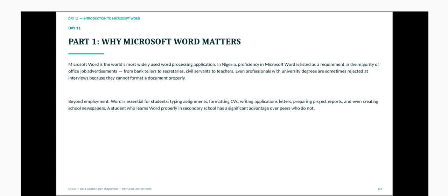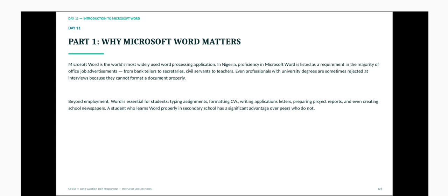Then assignment formatting, CVs, writing application letters, preparing project reports, and even creating a school newspaper. Yes, for those of you in the press club, you need a word processing package to get it done. A student who learns word processing properly in secondary school has a significant advantage over his peers, especially when they move higher in their educational pursuit.